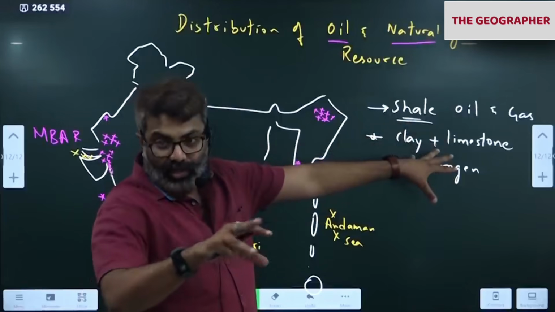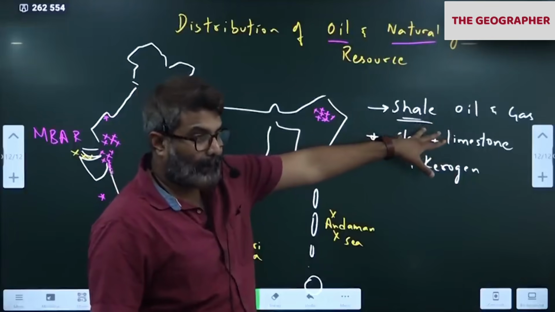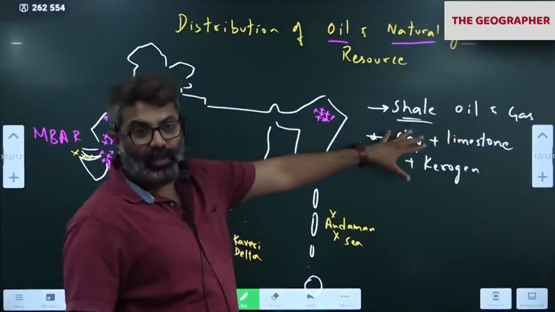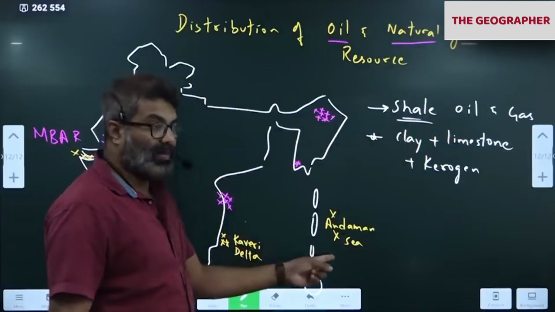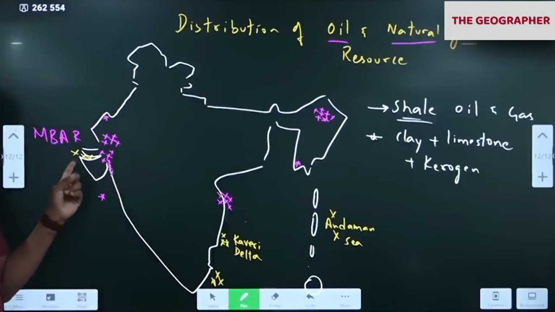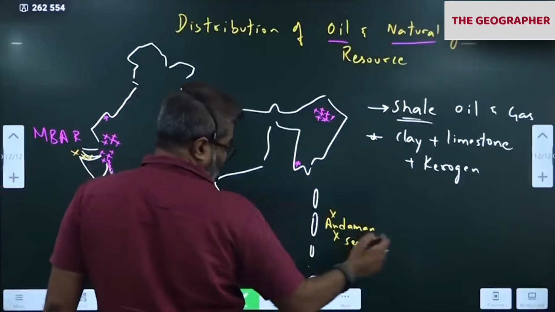So wherever we get shale, there we are planning to extract shale oil, shale gas. This is again future. For the future we are reserving it. Again, it is found in Andaman Sea, Gulf of Mannar, Gulf of Kutch, KG Basin. Shale is found in places like Andaman Sea.